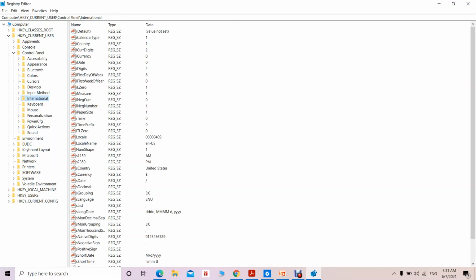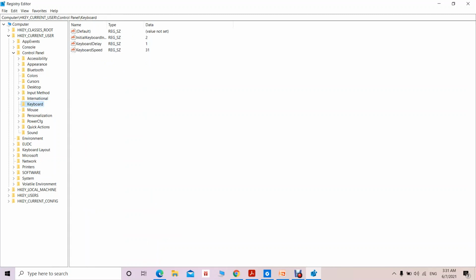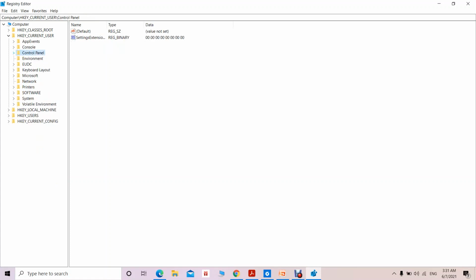Then the keyboard, so related to the keyboard, what is the setting that is going to be maintained, and for others, that is going to be maintained in the control panel. Then there is the environment. So this particular registry key specifies the particular environment variable that users have set. What the current user has logged in, it may set certain environment variables, and that is specified in the registry key, that is environment.